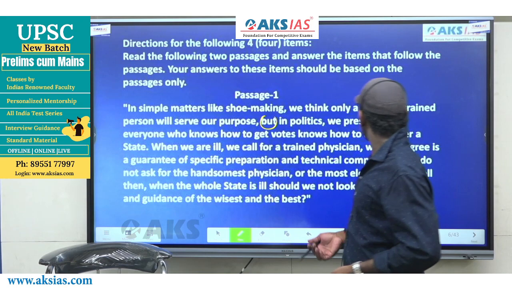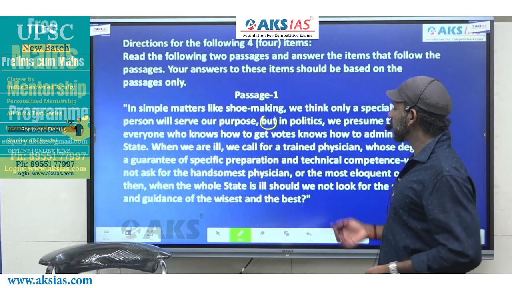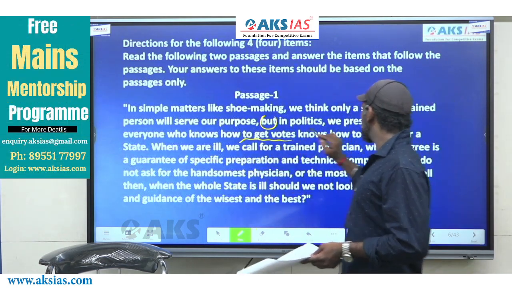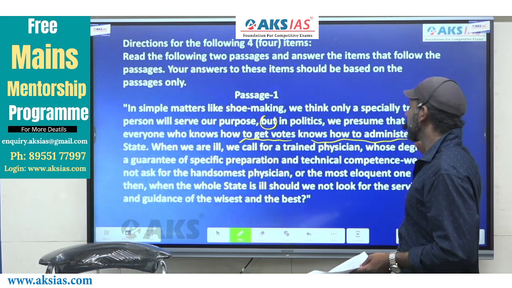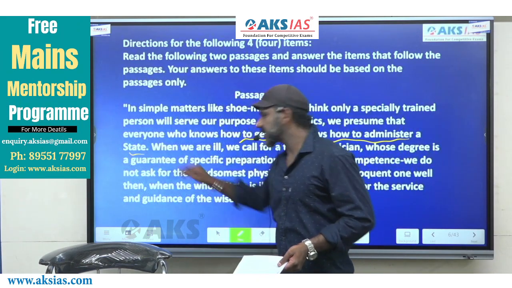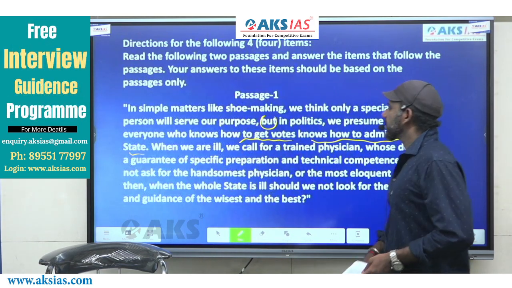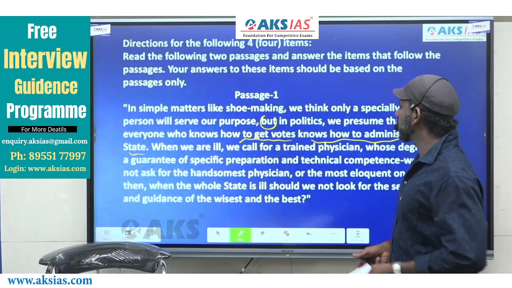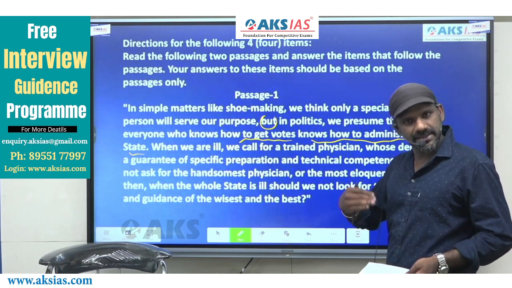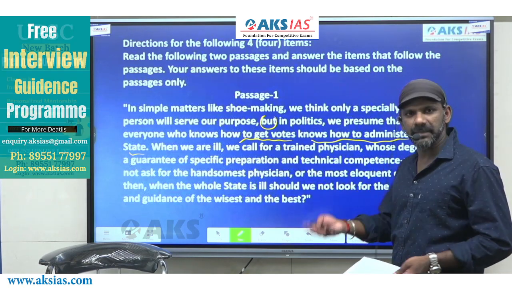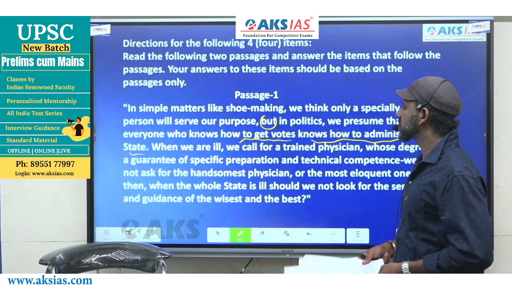But in politics, we presume that everyone who knows how to get votes knows how to administer a state. This is a mistake, in fact, right? What we presume is that everyone who knows how to get votes from the voters, from the people, from the public, knows how to administer a state.